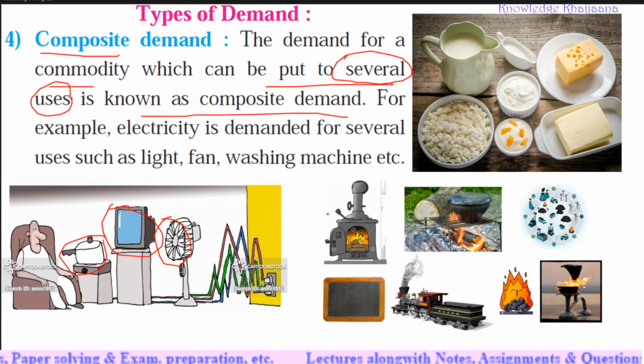So coal also has composite demand. A regular example in our day-to-day life is milk. See, what can be done with milk? Milk can be converted into curd, buttermilk, cheese, paneer, shrikhand, and butter. There are multiple uses of milk. So milk has a composite demand. Why? Because it can be put to several uses. Okay, so these are the examples of composite demand.